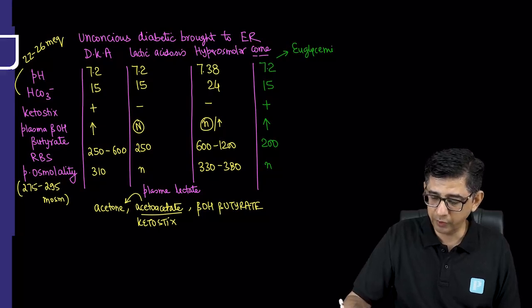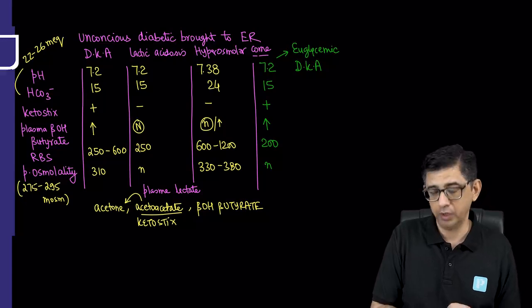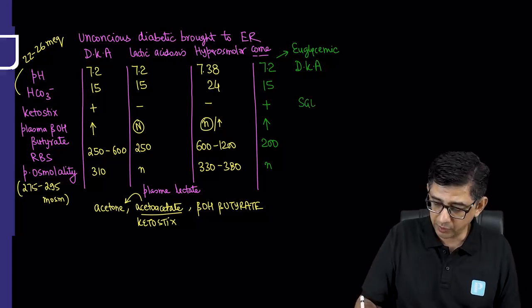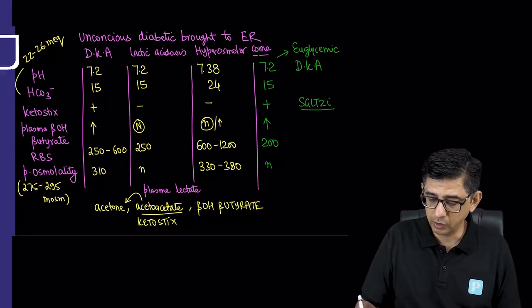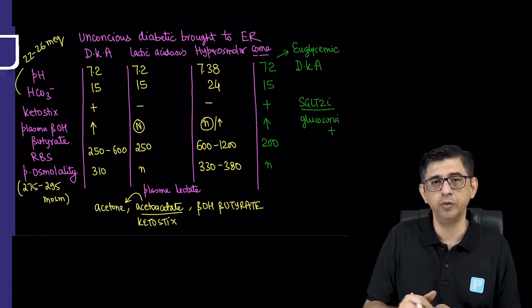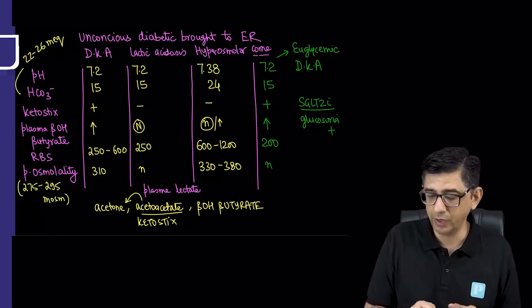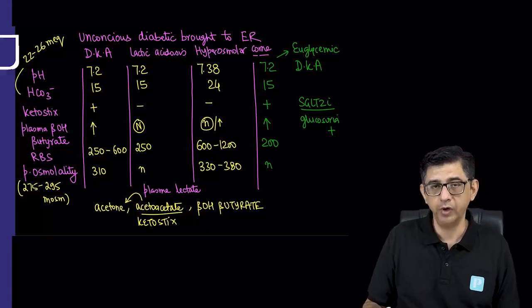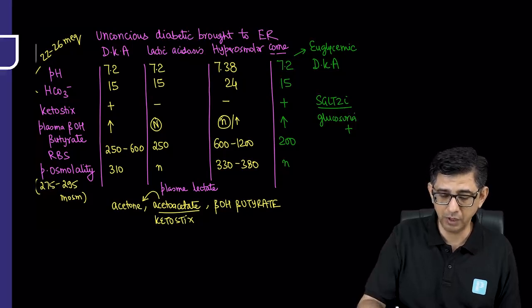Now, it looks very surprising to read, but euglycemic diabetic ketoacidosis can especially be seen in the setting of SGLT2 inhibitors. You're aware that SGLT2 inhibitors inhibit the sodium glucose linked transporter, so there is going to be a setting of glucosuria. This glucosuria can explain the loss of water from the body and triggering of dehydration, and then subsequently the patient can go into the acidosis component as well. But the main point is that because the sugar is being lost in the urine, the blood sugar of this patient